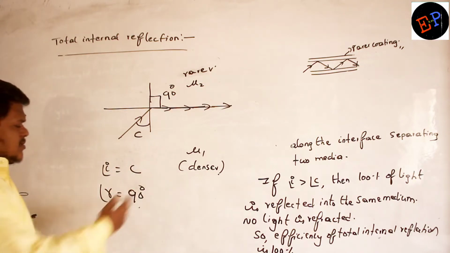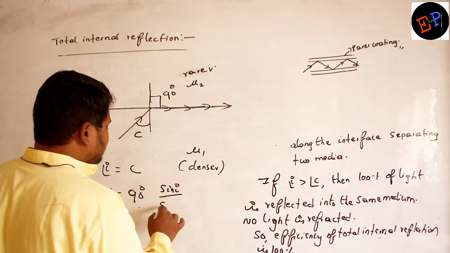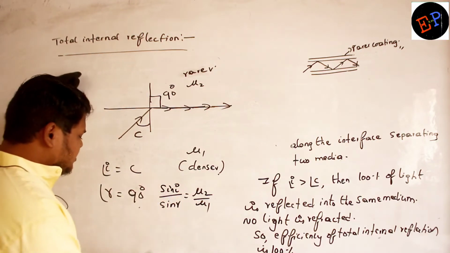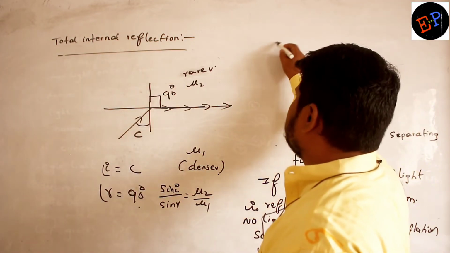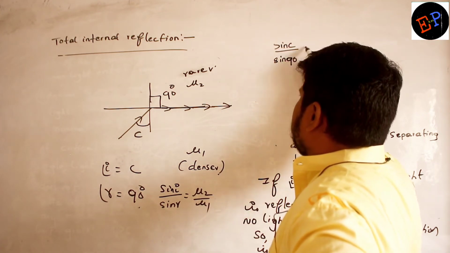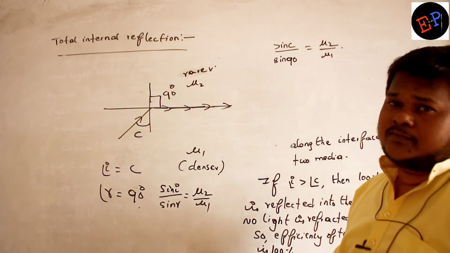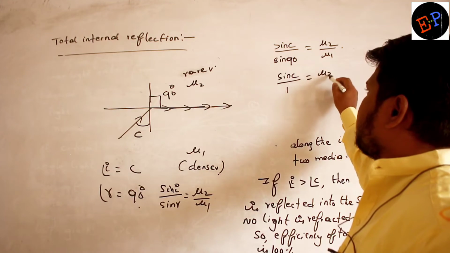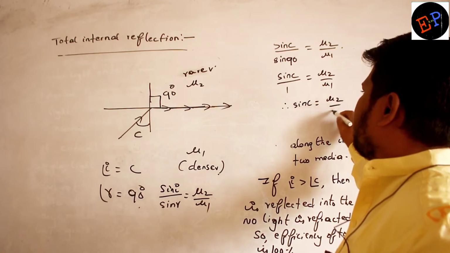Are you able to understand? So therefore, if I apply Snell's law, how can I apply it? Sin i divided by sin r is equal to mu2 divided by mu1. So what is the angle of incidence? Sin C. Clear now? So sin C divided by sin r. Sin 90 is equal to mu2 divided by mu1. Sin 90 value? 1. So sin C divided by 1 is equal to mu2 divided by mu1.